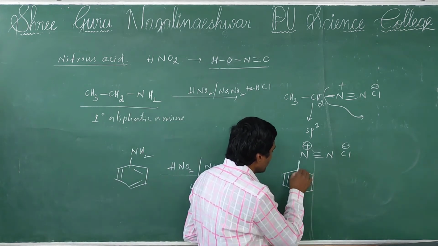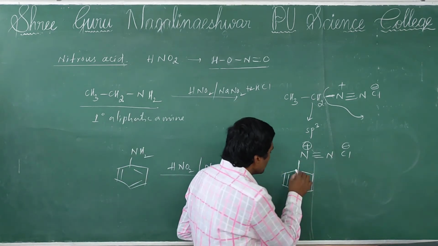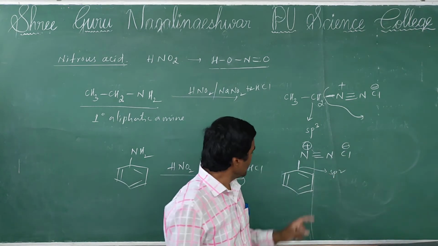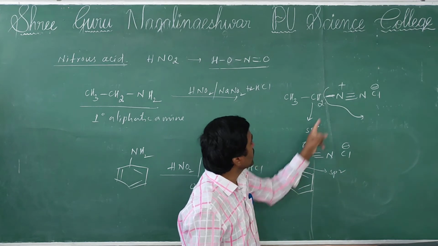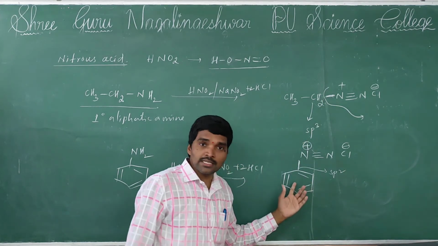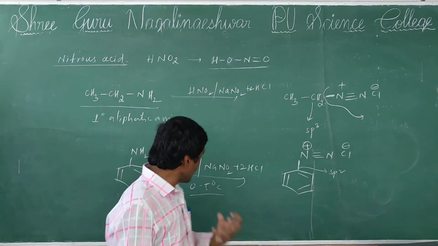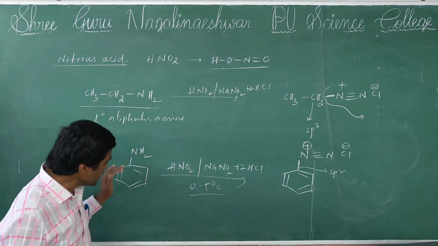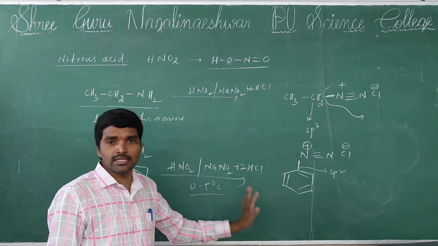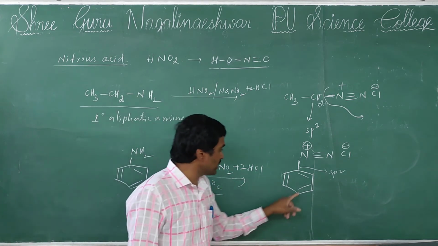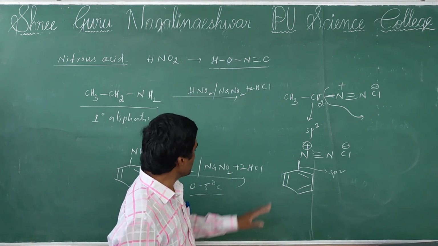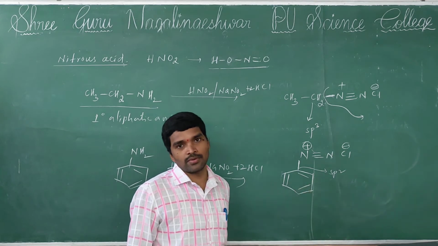Because here the diazo group nitrogen is attached to an sp2 hybridized carbon, so this bond is somewhat stronger compared to the sp3 bond. It is also unstable at room temperature, so this reaction takes place at 0 to 5 degrees Celsius only. At room temperature, the diazonium group is not formed, which on further hydrolysis gives phenol.